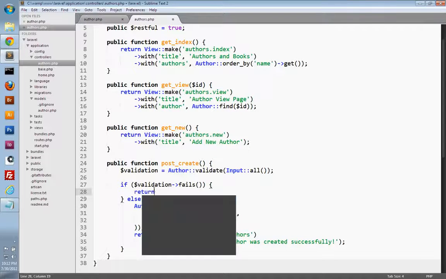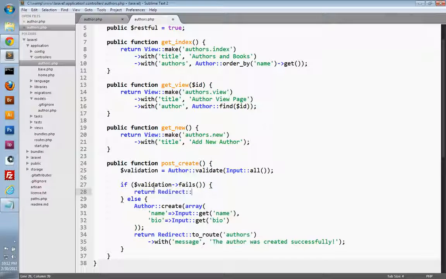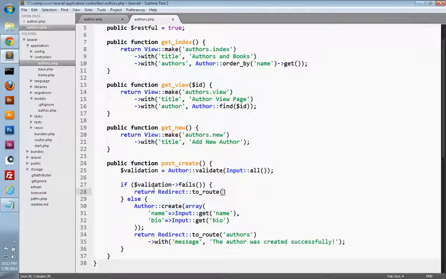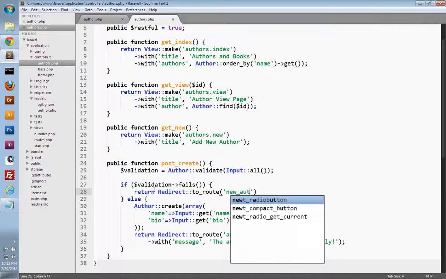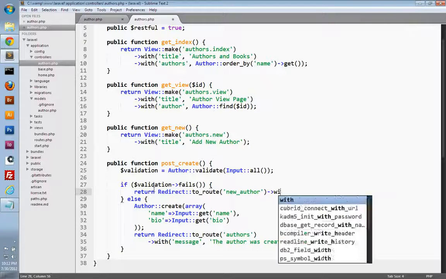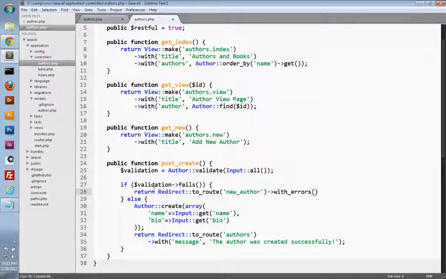So we're just going to return here, and we'll use our redirect class so that we can do a redirect. We're going to redirect to a route using the toRoute method, and we just want to redirect to our new author route. That'll redisplay the form for us. And then we have a withErrors method, and this is going to allow us to display our error messages. We have to make sure that we pass in our validation object here so that it has the correct error messages to display. And now inside of our view, we're going to have access to an errors object that we can use to display our error messages.